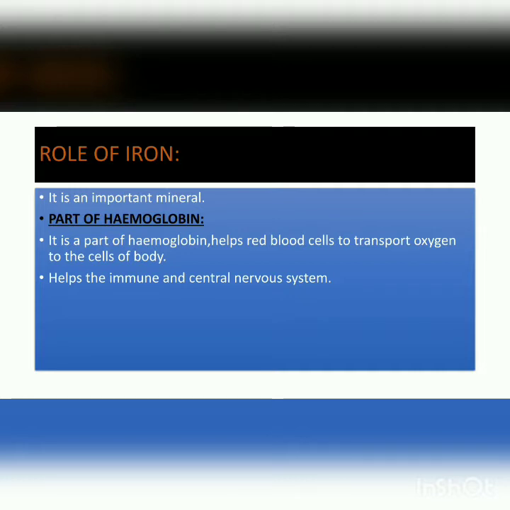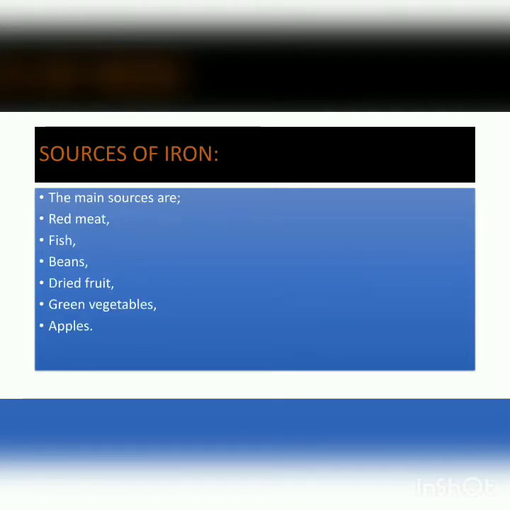Hemoglobin is basically the red pigment present in the red blood cells, which helps in the transportation of oxygen to all the cells of our body. So iron is a part of hemoglobin, which helps red blood cells transport oxygen to the cells of the body. It also helps the immune and central nervous system.